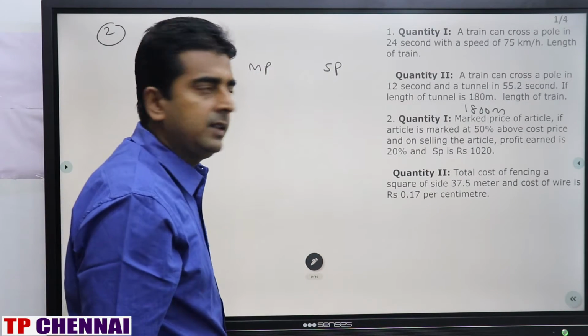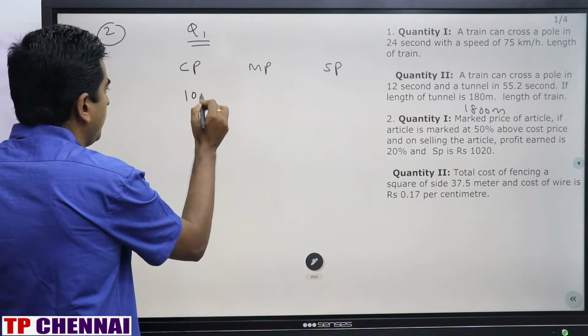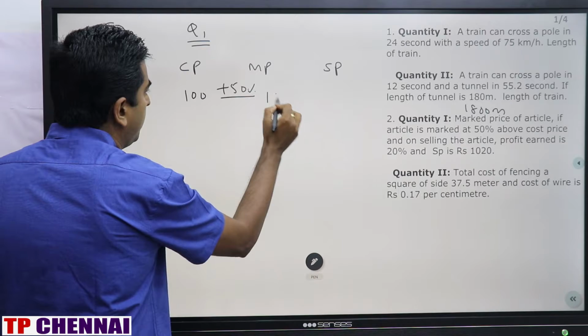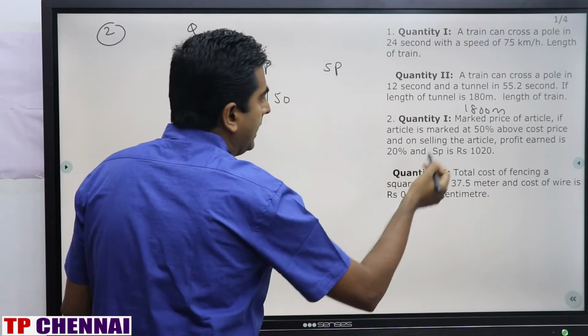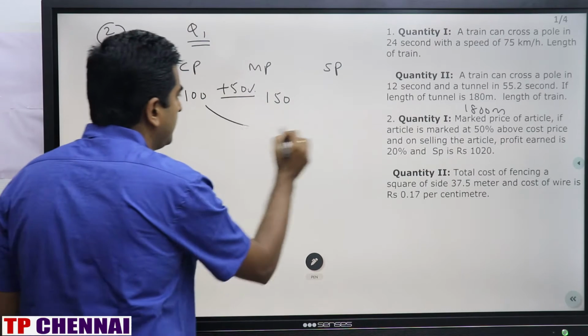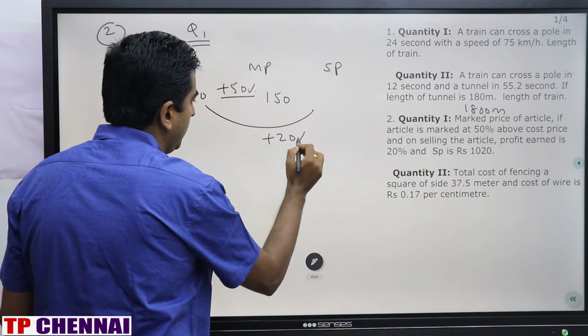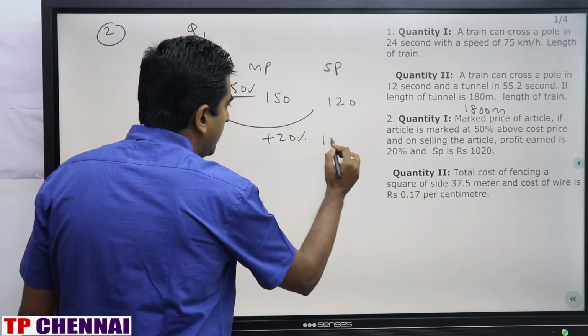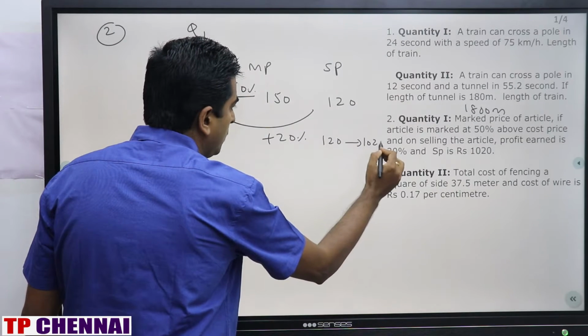If CP is 100, markup is 50%, so it is 150. And selling the article, the profit earned is 20%, so when you increase 20% here, it is 120. But the selling price they have given you for 120 parts is 1020.